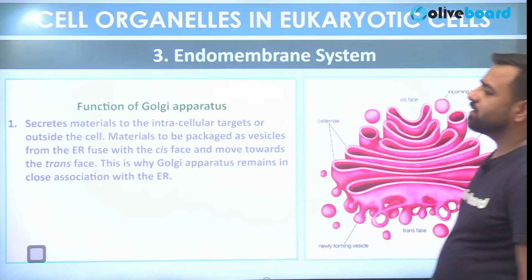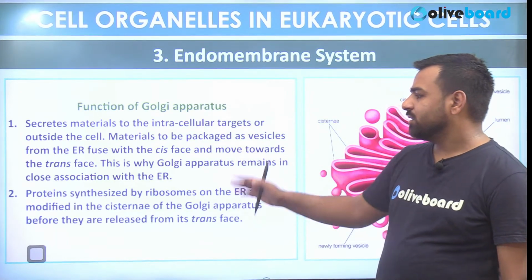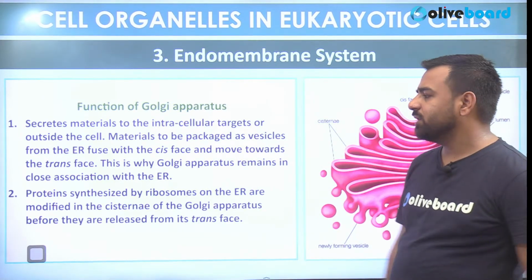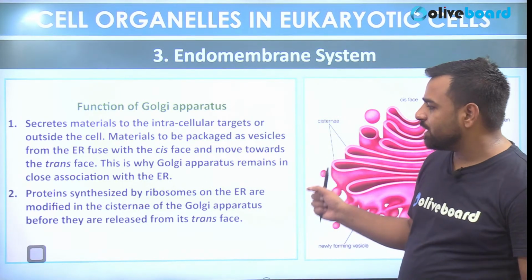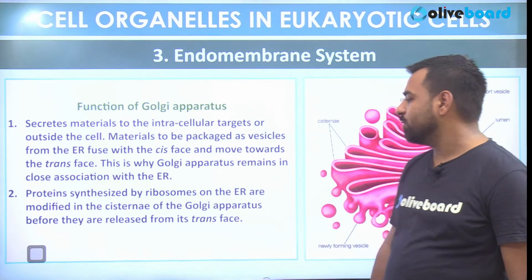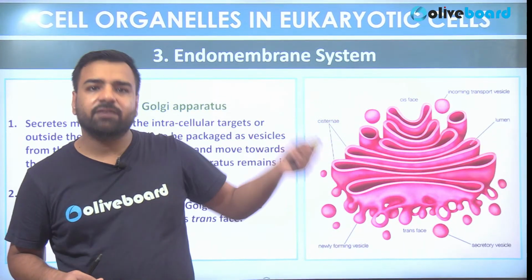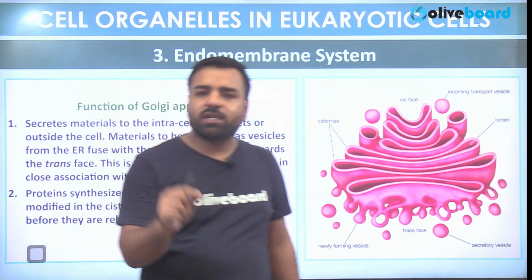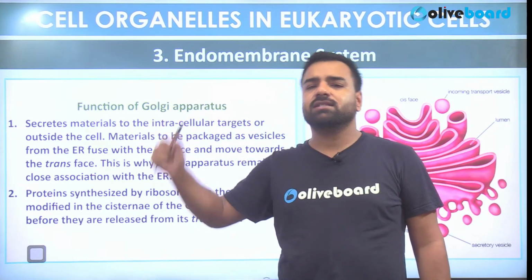Okay, so what are the functions? So they are helping in the intracellular transportation as discussed. They are also involved in the protein synthesis. So protein synthesized by the ribosomes on the endoplasmic reticulum are modified in the cisternae of the Golgi apparatus. So it's asked where modification of the proteins are done. That's again linked with the previous paper. So the modification of this protein is actually done in this Golgi apparatus only.